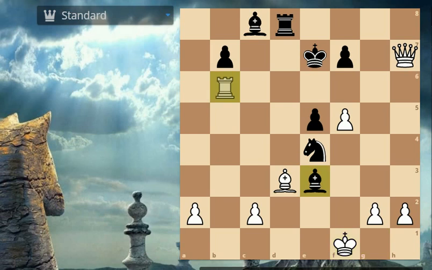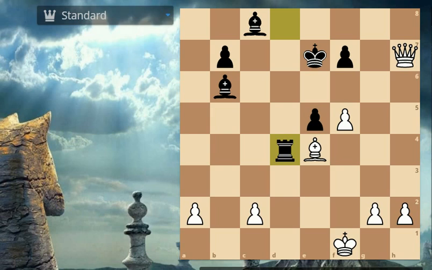So here we have king to f1 and rook captures on b6. So we have bishop captures on e4, and now rook to d4 just attacking the bishop. And now as we have reached a critical position, I would like you all to pause this video once again and try to find out what Viswanathan Anand played, after which Garry Kasparov simply resigned the game. Well, I'll give you a couple of seconds.